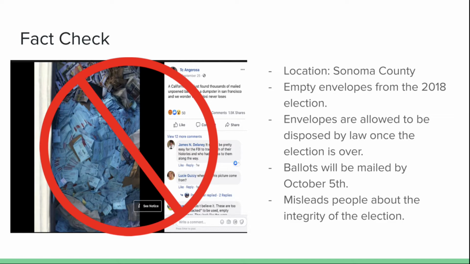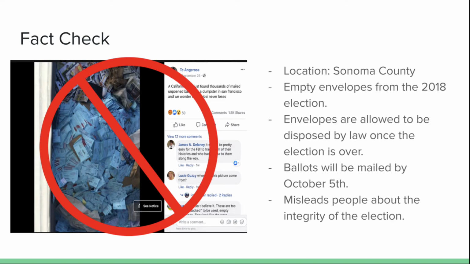In fact, they were empty envelopes from the 2018 election. In their article, they said that envelopes are allowed to be disposed of by law once the election is over, and ballots of the new election will be mailed by October 5th. So it is impossible that the envelopes are unopened ballots from the upcoming election.